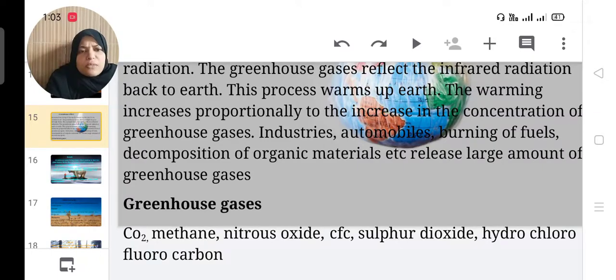Carbon dioxide, methane, nitrous oxide, then chlorofluorocarbon, sulfur dioxide, hydrochlorofluorocarbon, then carbon monoxide, etc. are the greenhouse gases. Due to this, the earth warms up.